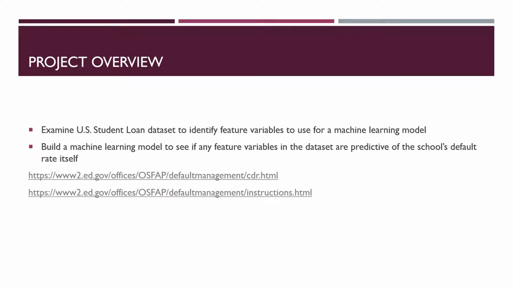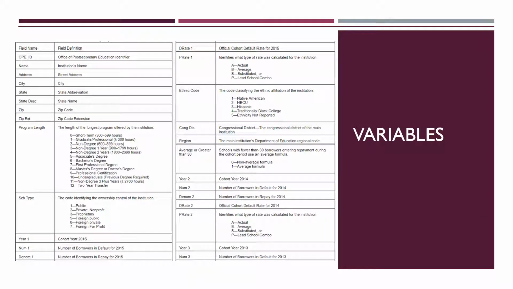I want to build a couple of different machine learning models targeting a school's overall default loan rate to see if we can predict that variable based upon feature variables in the data. On this slide, we have a detailed breakdown of the variables in the dataset. Other than the official cohort default rate variable, which is the variable that I'm going to try and predict in the models, the program length and the school type variables in particular are two variables that I'm also interested in, and we can see the categorical breakdown of those two variables on this page.